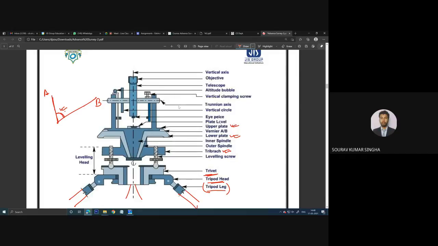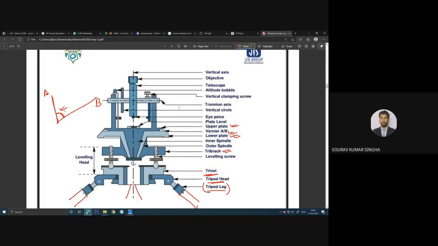Now there are some more things in between, like vernier A and vernier B, which are not clearly shown over here. In the top view I will show you what vernier A and vernier B are. The eyepiece is what you use to see through the telescope.